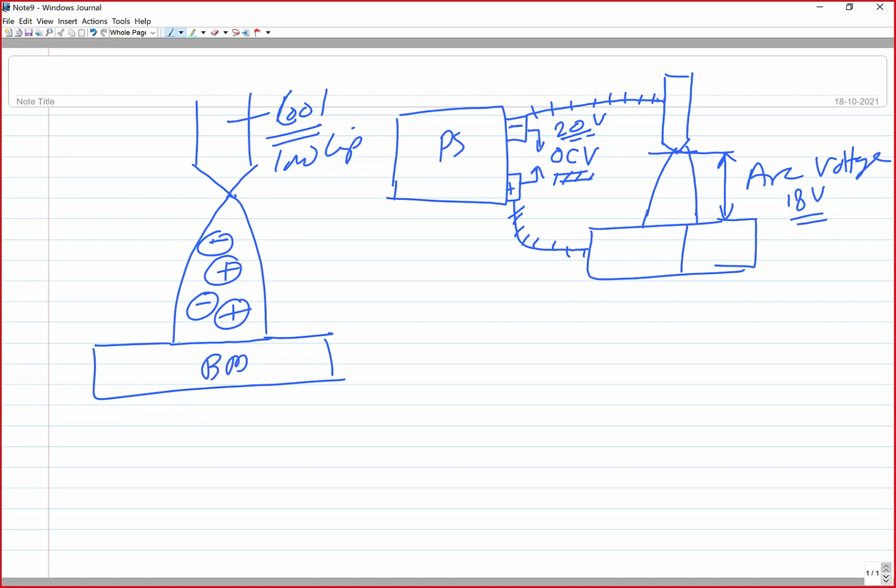Here your melting will be happening. So let us see how this voltage drop takes place across the electrode tip and the base metal. This axis is the increasing distance from the electrode tip.